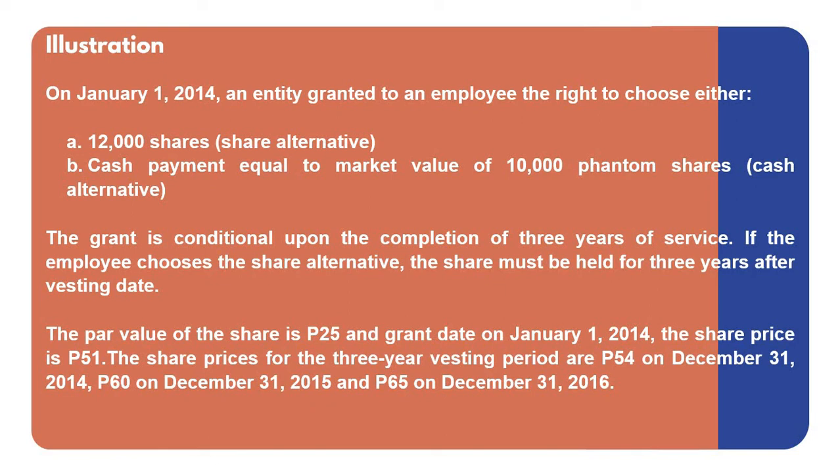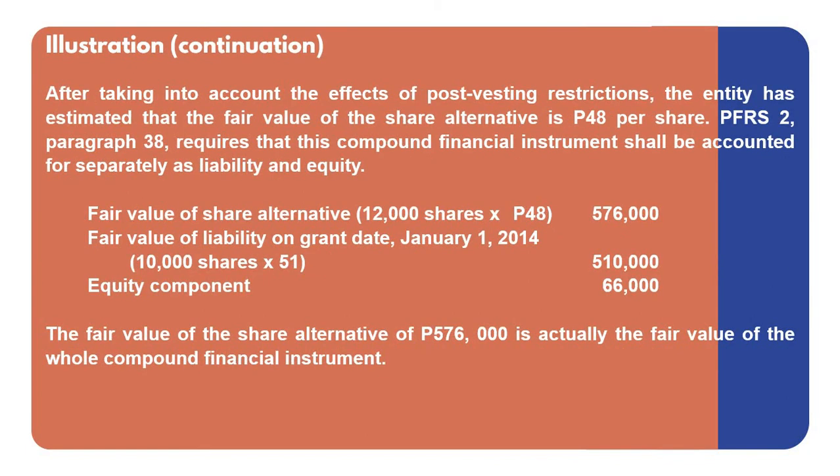If the employee chooses the share alternative, the share must be held for 3 years after the vesting period. The par value of the share is 25 and the grant date on January 1, 2014, the share price is 51. The share prices of the 3-year vesting period are 54 on December 31, 2014, 60 on December 31, 2015, and 65 on December 31, 2016. After taking into account the effects of post-vesting restrictions, the entity has estimated that the fair value of the share alternative is 48 per share.